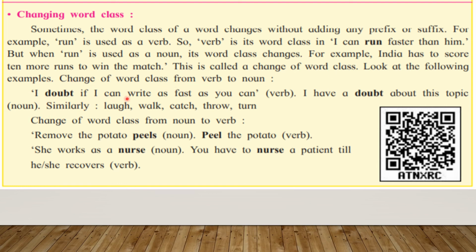यानी I doubt if I can write as fast as you can. यहाँ पे doubt जो है verb के तौर पे इस्तेमाल हुआ है. I have a doubt about this topic. यहाँ पे जो doubt इस्तेमाल हुआ है वो as a noun हुआ है. Similarly laugh, walk, catch, throw, turn, इन words को हम as a noun और as a verb ले सकते हैं. Change of word class from noun to verb.